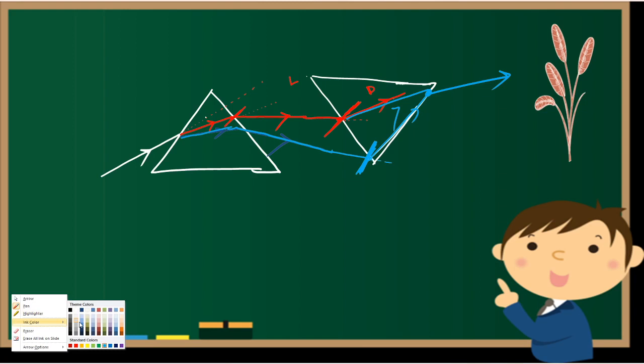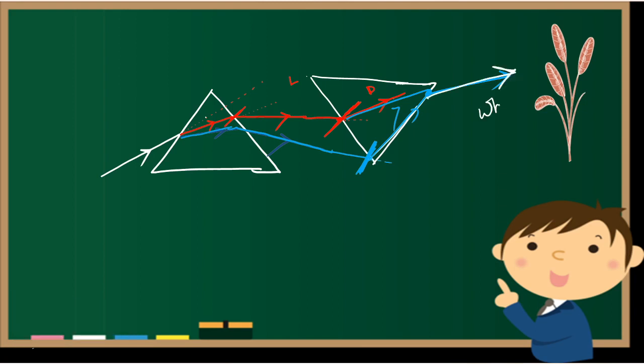Clear? Simple thing: how much bending they suffer towards the down, the same bending we have to produce towards the up. Then only, if it is 30 degrees here, also I have to see 30 degrees.